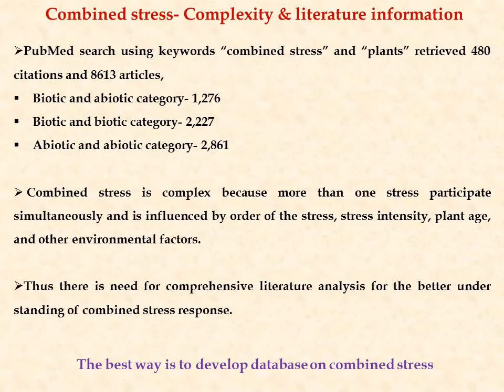Combined stress, complexity and literature information. A literature search using PubMed and the keywords combined stress and plants retrieved 480 citations and 8,613 articles. Out of these 8,613 articles, 1,276 belong to the biotic and abiotic category, 2,227 belong to the biotic and biotic category, and 2,861 to the abiotic and abiotic category. This indicates that the available literature information on combined stress is numerous.